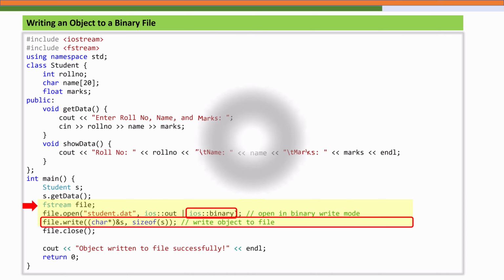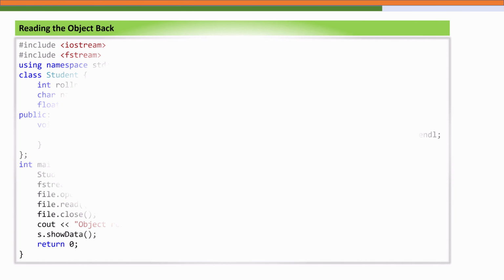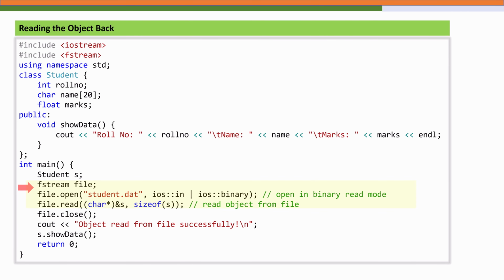So when we open the file again with the .read function in the binary read mode, we can use this function to reconstruct the object. So this statement reads the same number of bytes that were written earlier, restoring the object exactly as it was before with all of its data members intact. And then we call the showData function to verify that the data was correctly retrieved. So this process forms the basis for object persistence, that is storing and retrieving an object's data for later use.